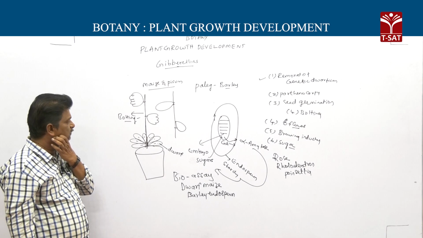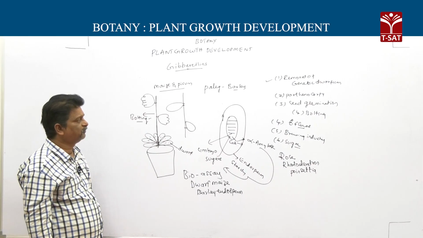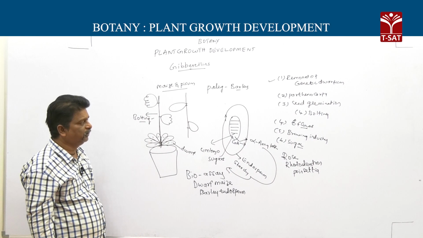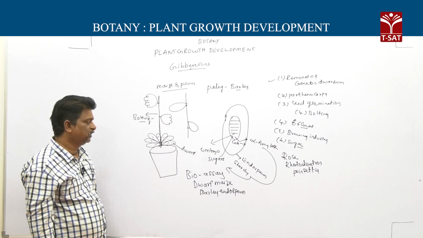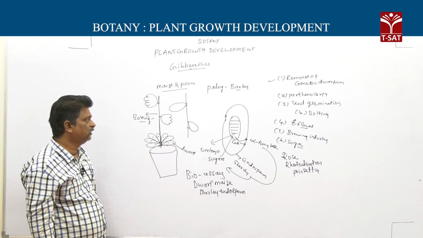So these are the physiological effects of gibberellins: removal of genetic dwarfism, parthenocarpy, seed germination, bolting, increase in male flowers, brewing industry and sugarcane content, and flowering in rose, rhododendron and poinsettia.